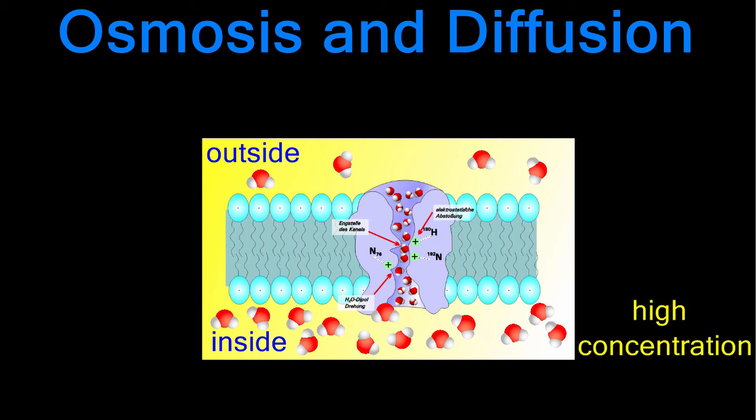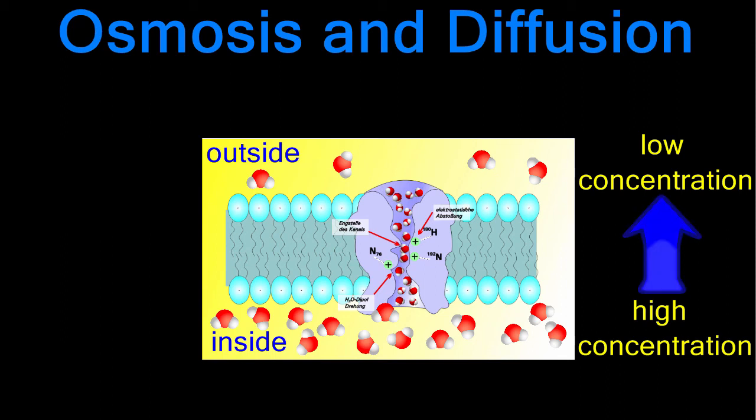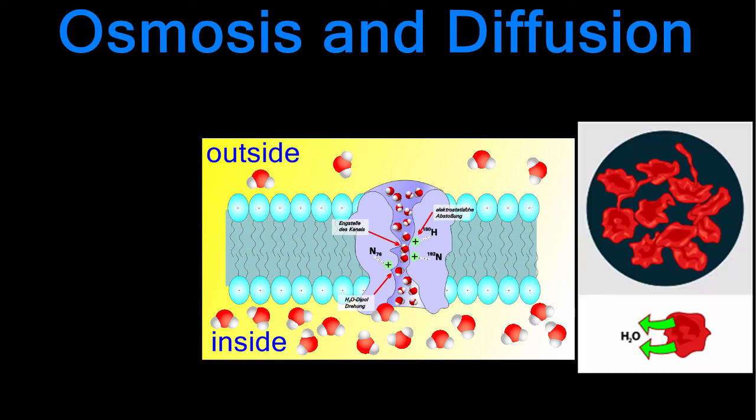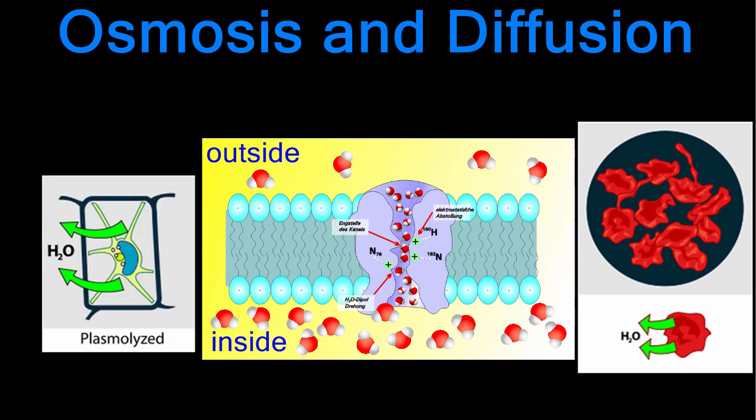Conversely, if a cell finds itself in very salty water, the concentration of water would be higher inside the cell and lower outside of the cell. Water would flow out of the cell, causing it to shrivel up and die. The central vacuole in plant cells would empty out, and the plant would look wilted and could die.